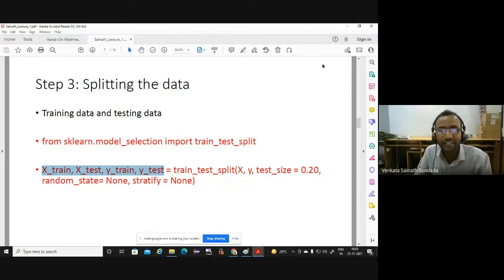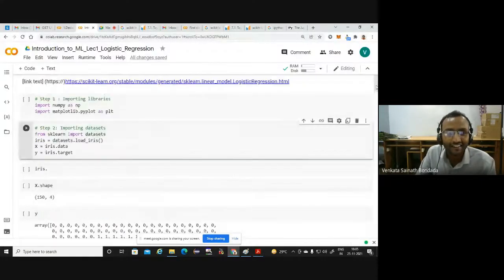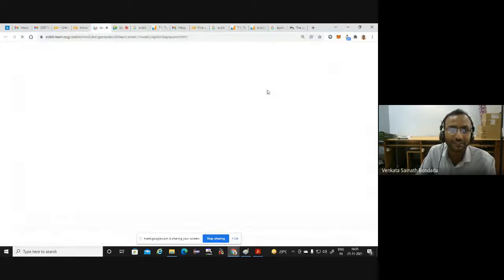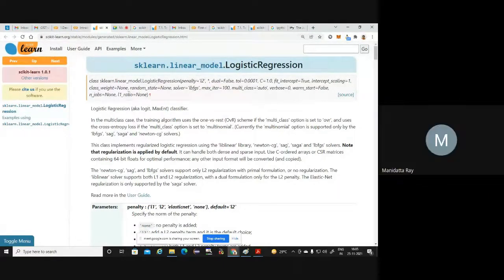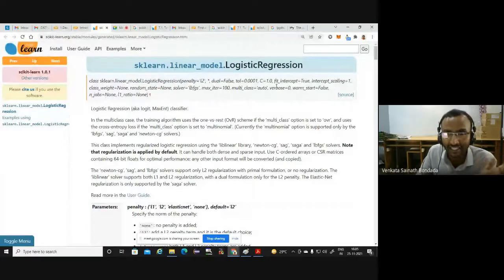See, actually for everything, there are so many arguments. So let me just click on one thing. Suppose let me click on logistic regression. If you look at logistic regression, in practice we hardly use only 1 or 2 variables. Okay. Penalty and then C, like this. But there are so many arguments which can be tuned, like random state, class weight, n_jobs. So many things are there. And this is not there.